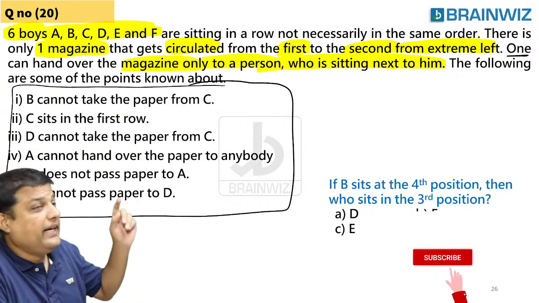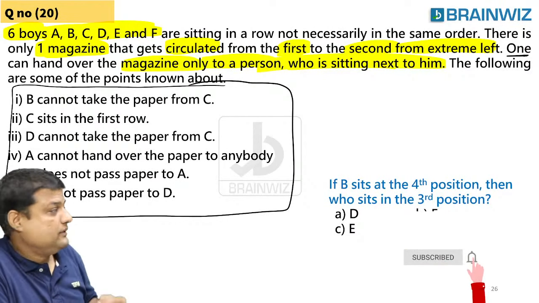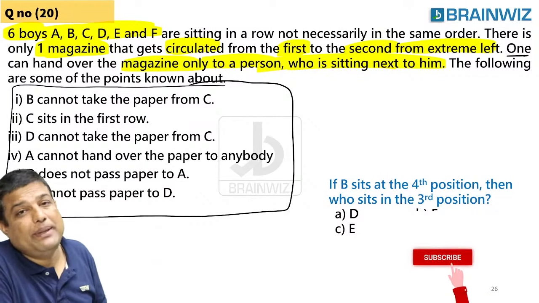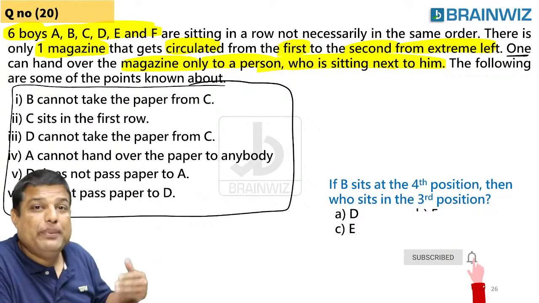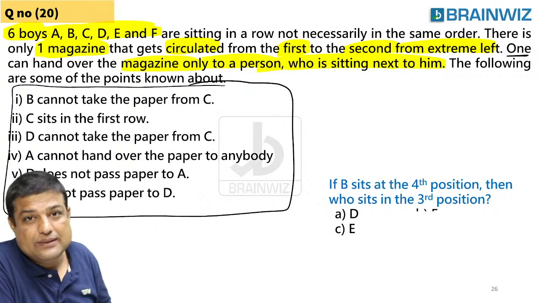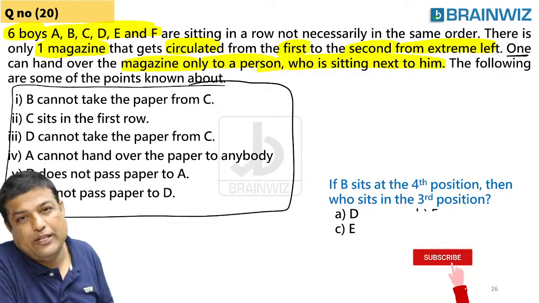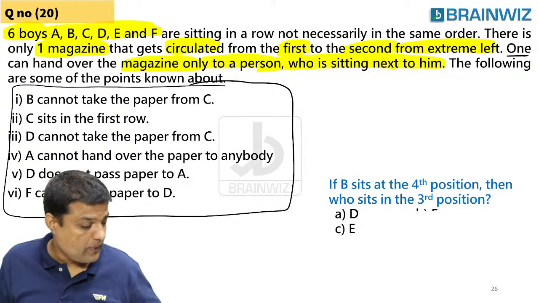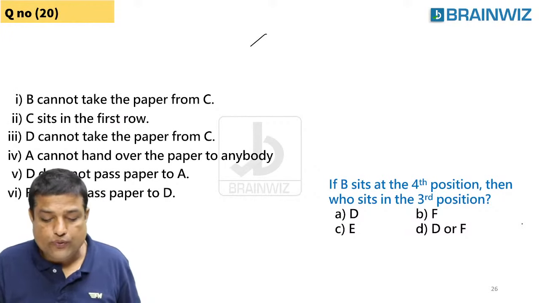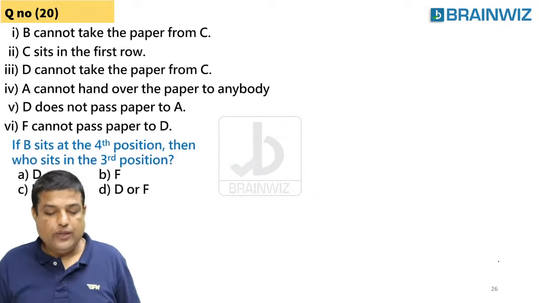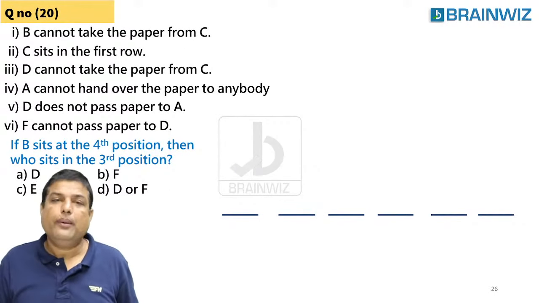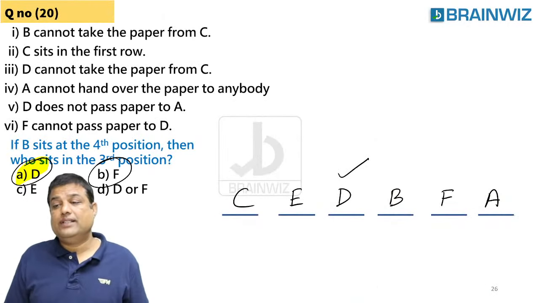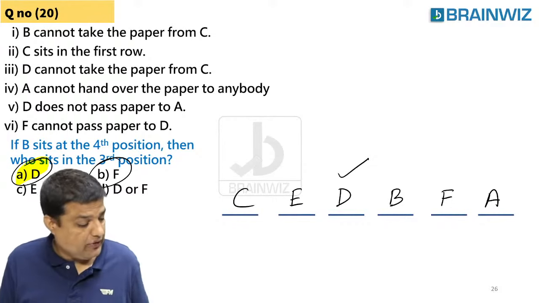Understood the condition? What I told in the heading? 6 people sitting in a row and passing what? They're passing the magazine. So you cannot bypass the magazine to somebody else. You have to give it immediately to the person next to you. That's it. So what do I do? Yes, I'm removing this heading as it is of no use for you. So let's try to show you here, and I want you to do this question. Make it fast for everybody. So people have said the answer as, like, Delhi. That's good. So let's check it out, everybody.